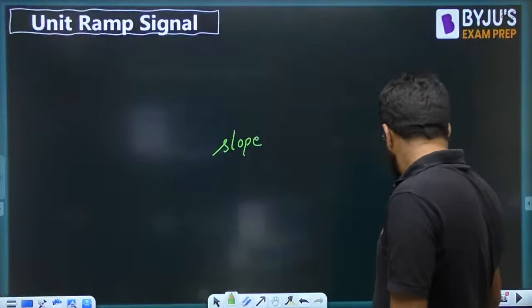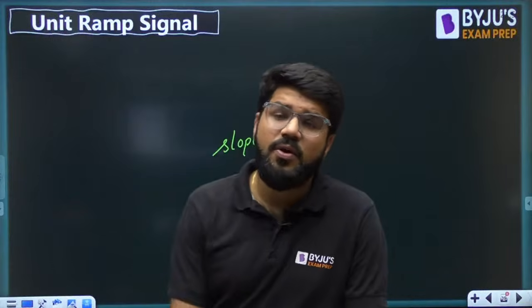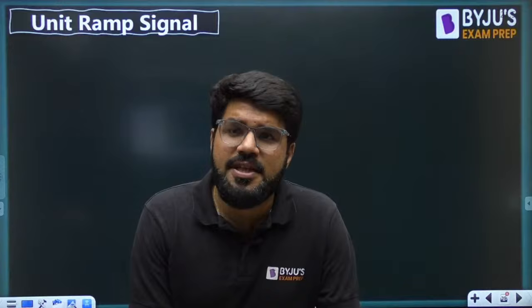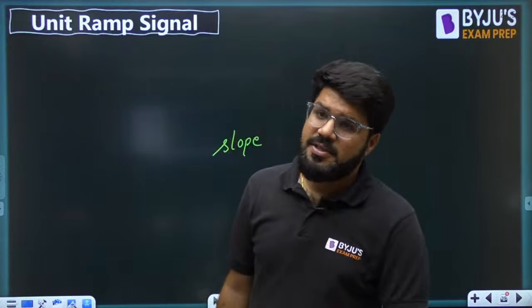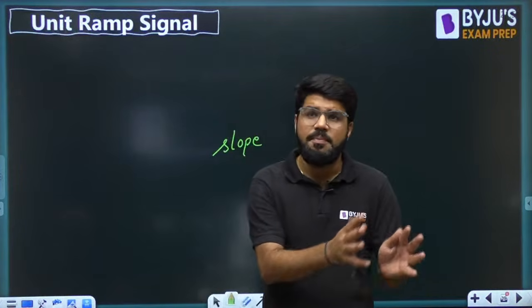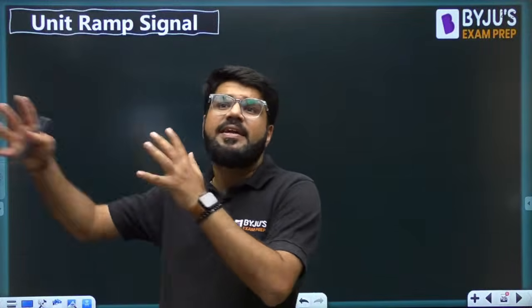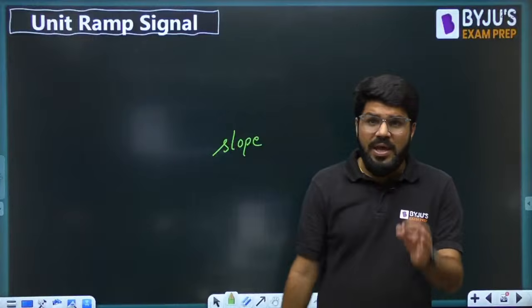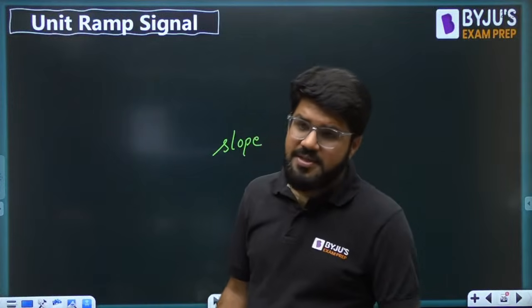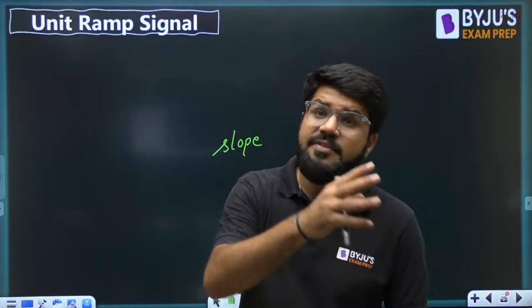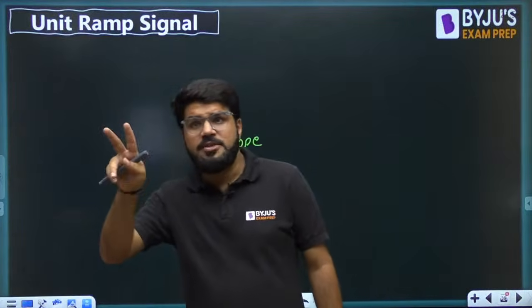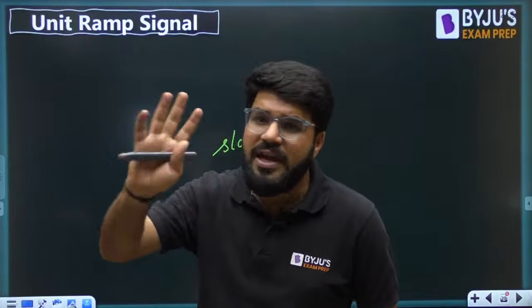Next, in the next session, we are going to learn about the periodic and aperiodic signals. Continuous time. 2 classes I will keep for periodicity. One is continuous time periodic and aperiodic signal. Next will be discrete time periodic and aperiodic signal, because rules are slightly different. Very important topic. Continuous time domain class different, discrete time class different, one by one. Identifying the difference between both the types of rule and solving variety of questions.